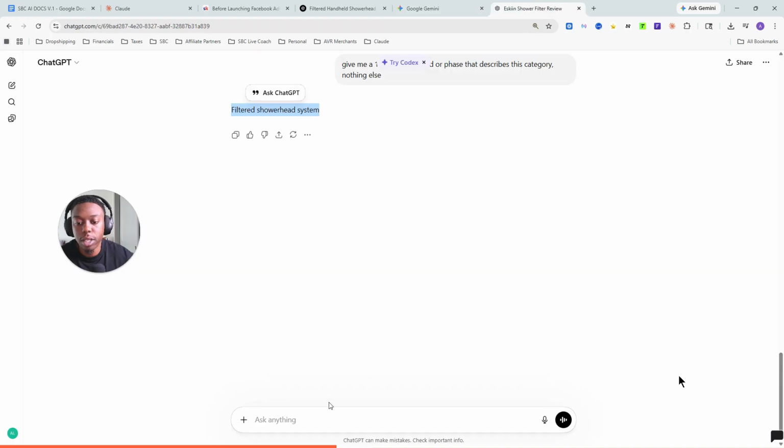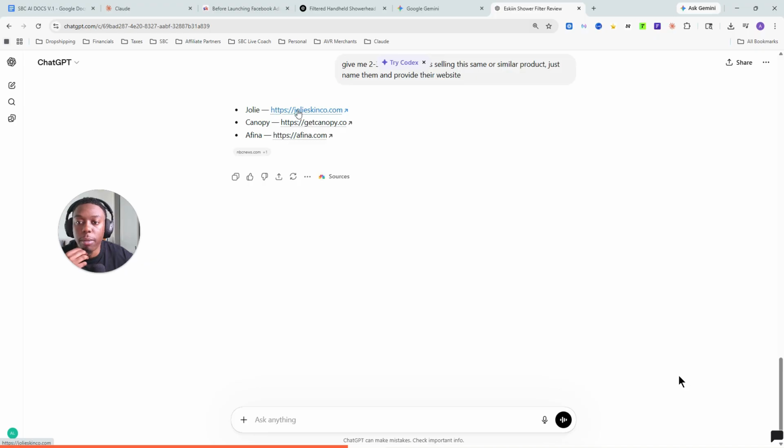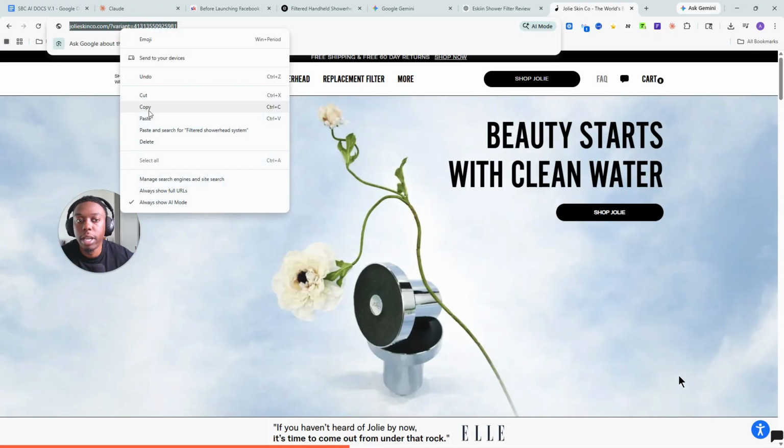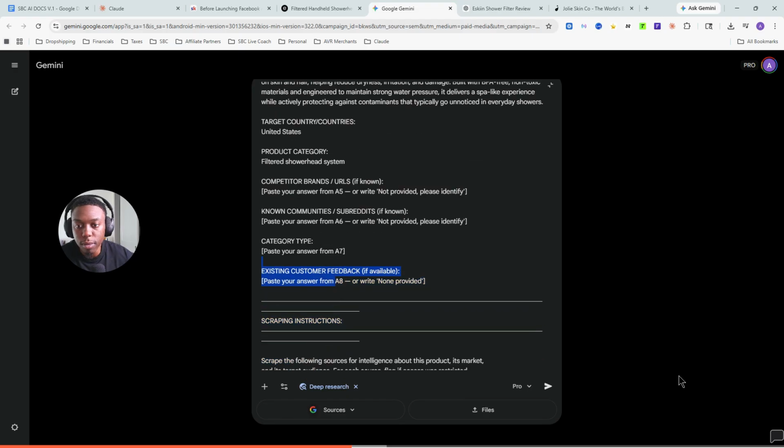Product competitors. So give me 2 to 3 top competitors selling this same or similar product. Just name them and provide their website. So I believe Jolie is going to be one brand. Jolie shower head for sure. Yep, Jolie. And then, okay, perfect. So we're going to just copy their names here. Jolie for competitor brands. So boom.